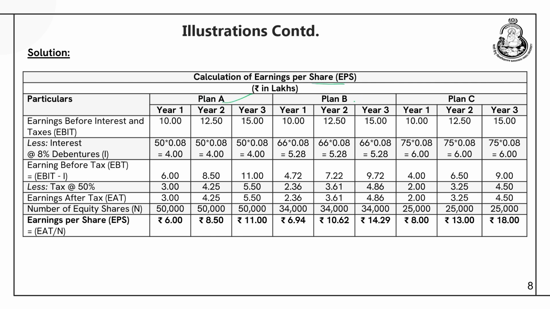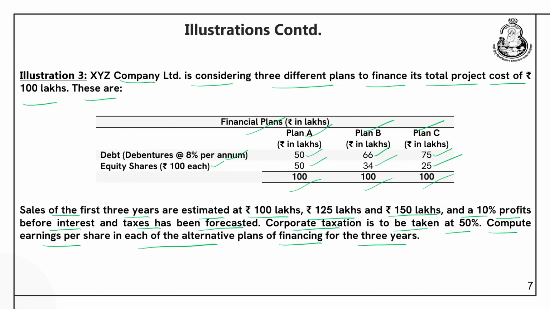We have plan A, plan B and plan C. There are 3 years, year 1, year 2, year 3. So, it has been given that the sales of the first 3 years are estimated at 100 lakhs, 125 lakhs and 150 lakhs, and there is a 10% profit before interest and taxes. So, 10% of 100 lakhs is 10 lakhs, 10% of 125 is 12.5 lakhs and 10% of 150 lakhs is 15 lakhs.